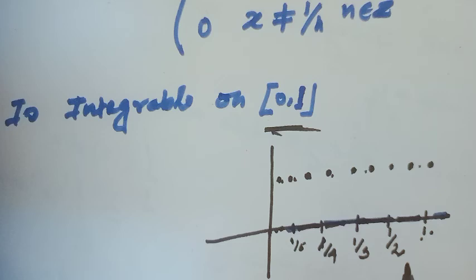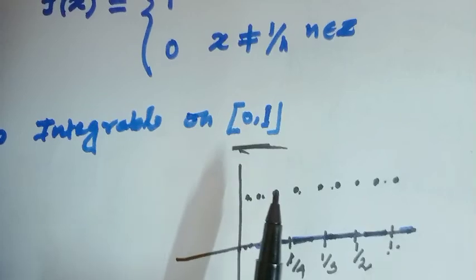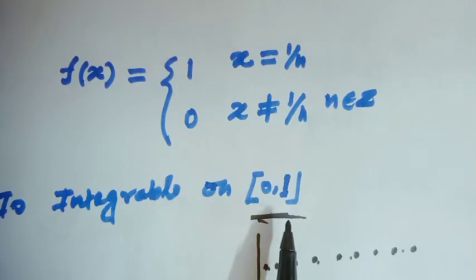And notice here, when x equals 1 over n, the function has a discontinuity. That means this function has an infinite number of discontinuities. And actually this is a sequence, and this sequence tends to 0. This function is a bounded function on the closed interval [0, 1].